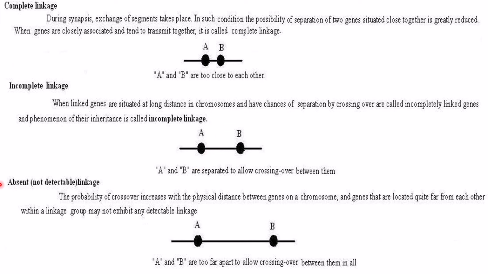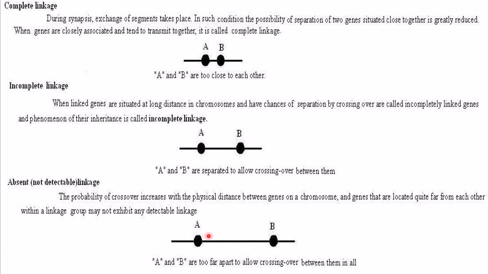Now there is a third type, which is called absent or non-detectable linkage. Here the two linked genes are placed at a very far distance, or the physical distance between these two linked genes is very much greater compared to incomplete linkage.